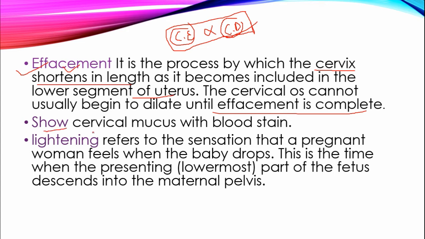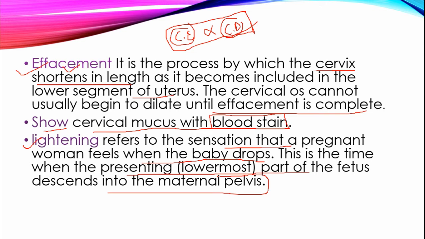Show is cervical mucus with blood stain. It is cervical mucus with blood stain, and it happens during labor time. And then lightning refers to the sensation that a pregnant woman feels when the baby drops, means when the baby descends downward. The mother will feel that the baby is going downward. This is the time when the presenting lowermost part of the fetus descends into the maternal pelvis. That is called lightning.